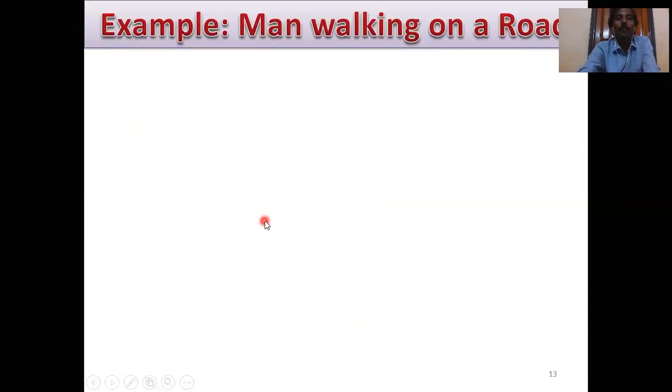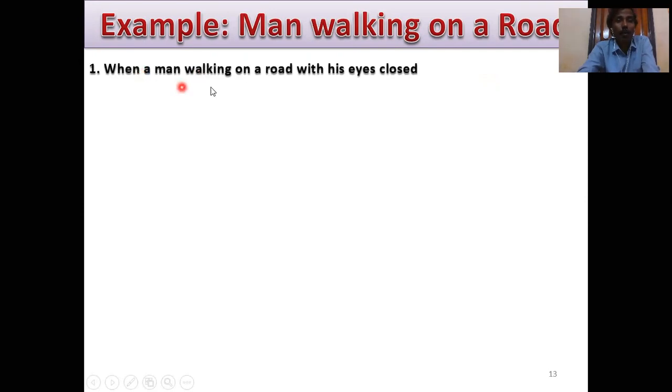Example: a man walking on a road. This is an open loop control system. What is the principle? When a man walks on a road with his eyes closed, this is the open loop example. But when he opens his eyes, this is a closed loop example.